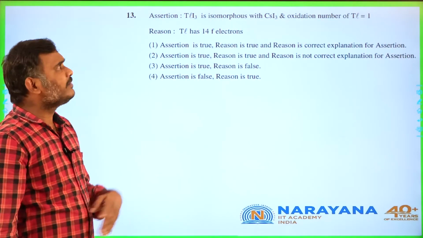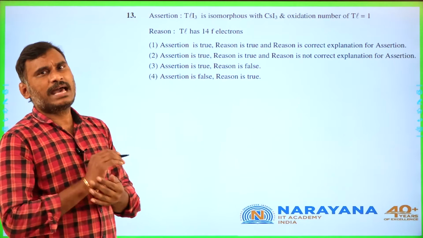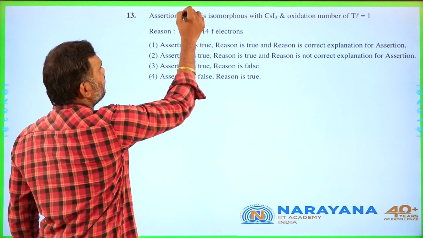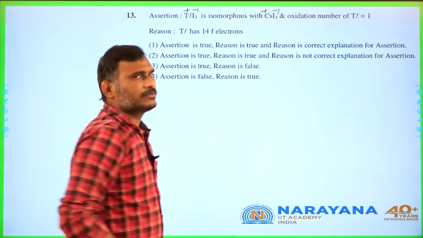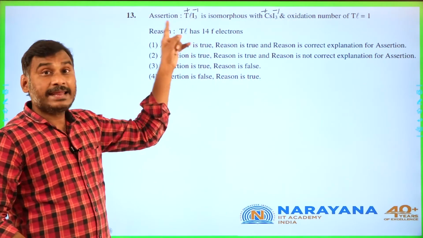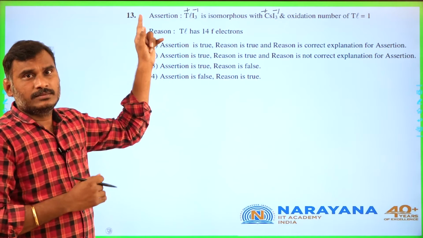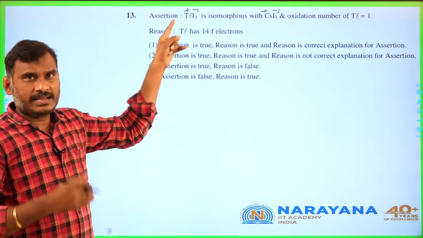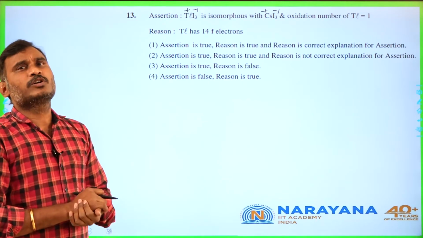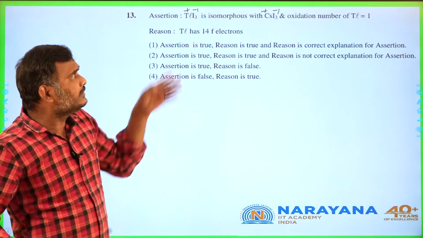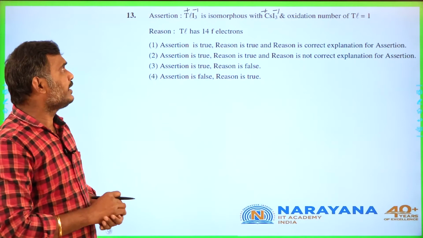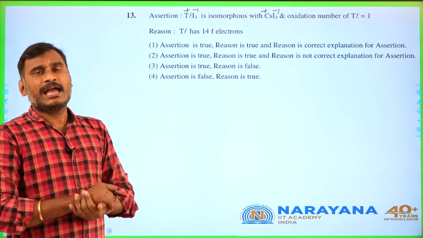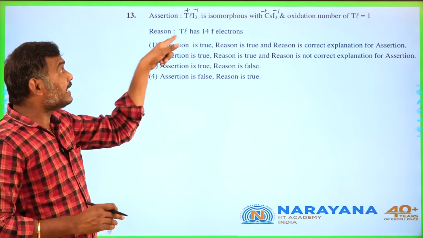This is a memory based question. Next, thallium I3 is isomorphous to cesium I3. Here, thallium plus 1, I3 minus 1, cesium plus 1, I3 minus 1. Due to the inert pair effect, thallium plus 1 is more stable than thallium plus 3. Therefore, they are isomorphous. The oxidation number of thallium is plus 1. That is correct. Thallium has 14 f electrons. Yes, but it is not the reason.